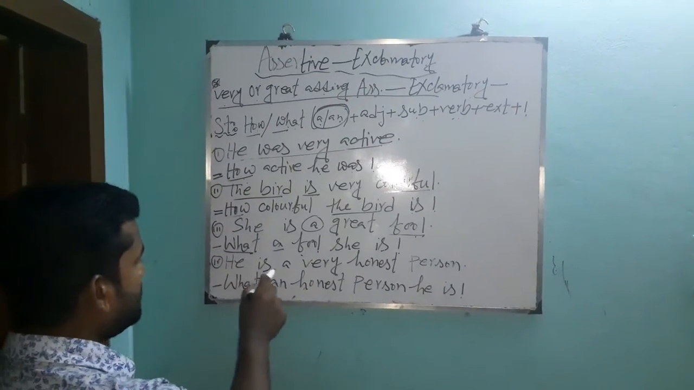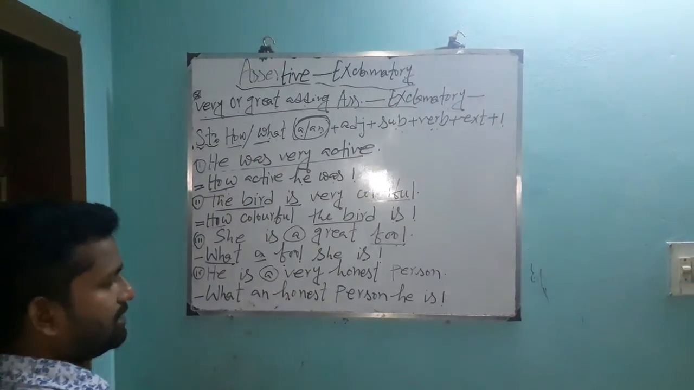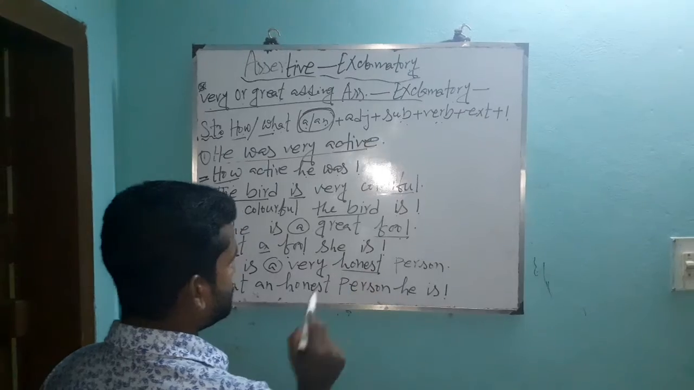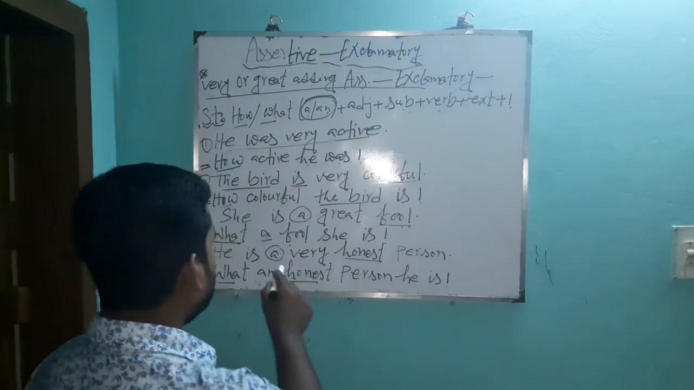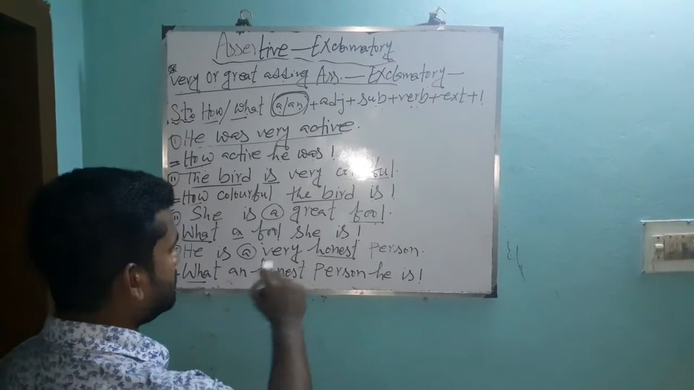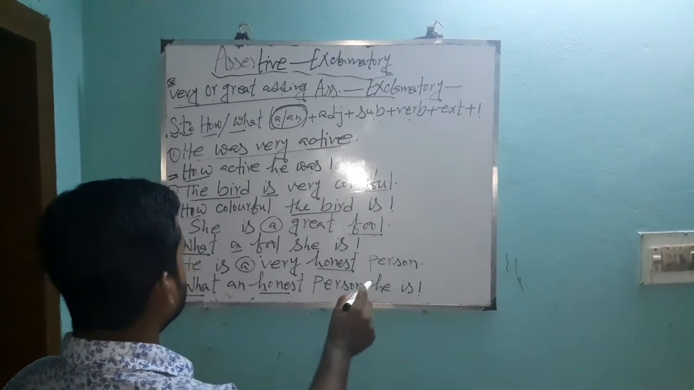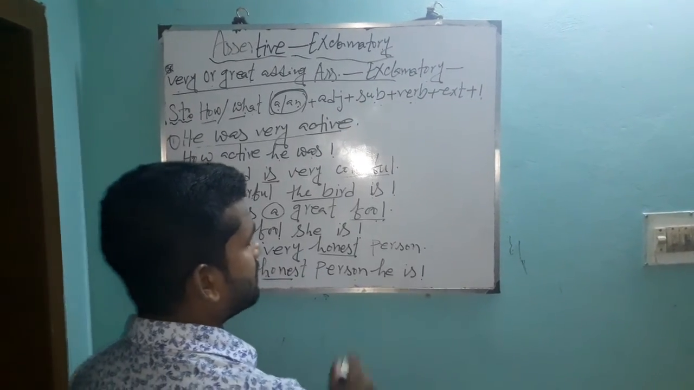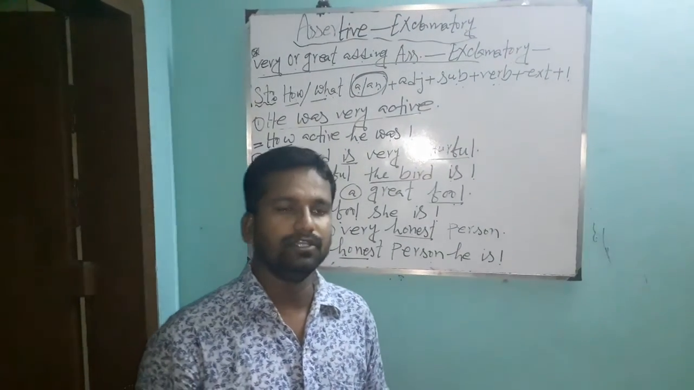Next example. He is a very honest person. There is article a. If there is article A, we know we have to use what. So you write down here what. Then here is honest, actually adjective. Honest, that means h is not pronounced. That's why A is replaced by An. So you write down what an. In this sentence, adjective is actually honest person. So you write down honest person. Subject here is he. So you write down he. Verb is. So you write down is. And exclamation mark. So, dear students, all of you write down in your notebook.